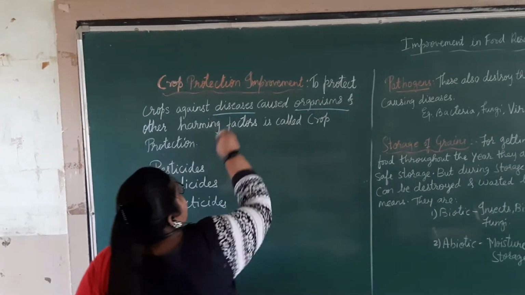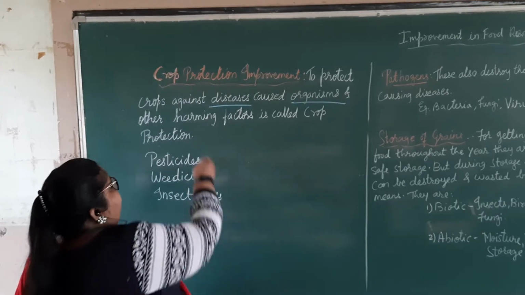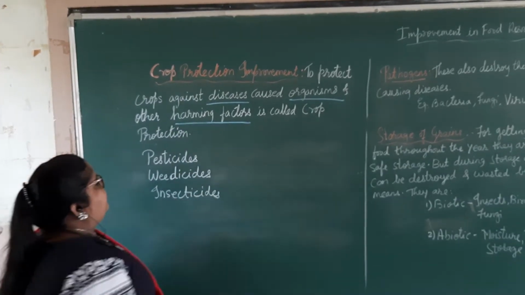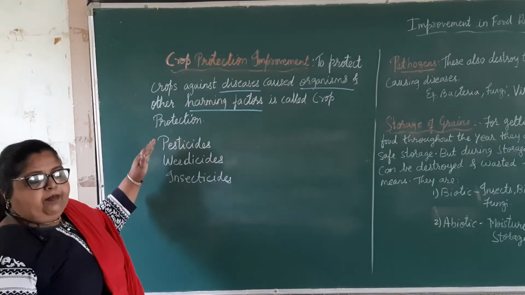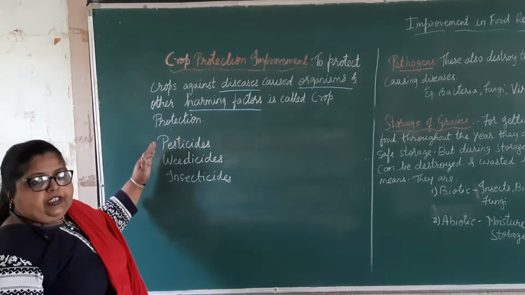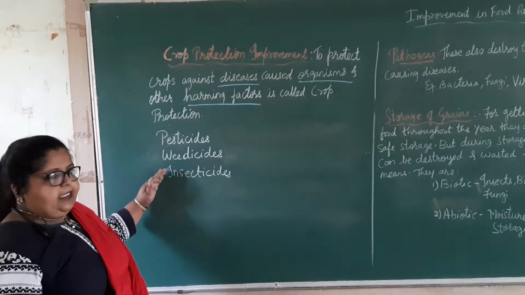Now, this crop protection can be done by using pesticides, weedicides and insecticides.